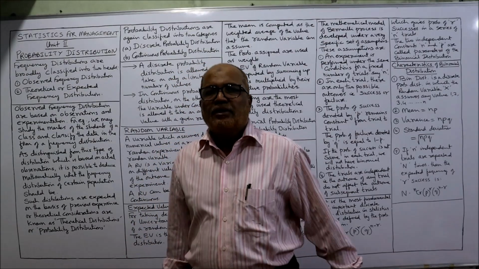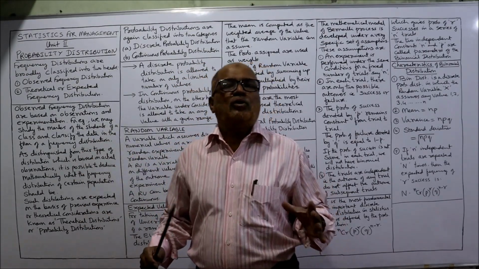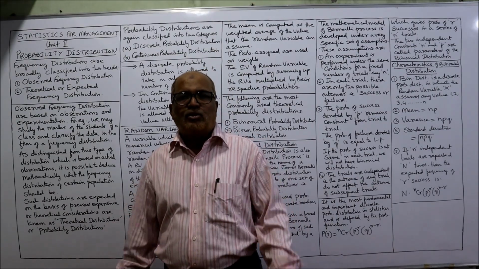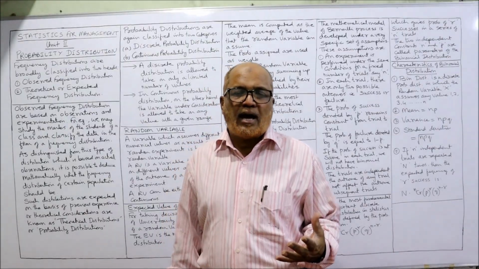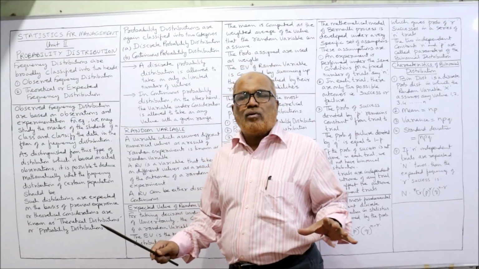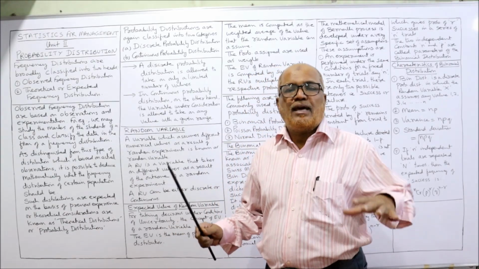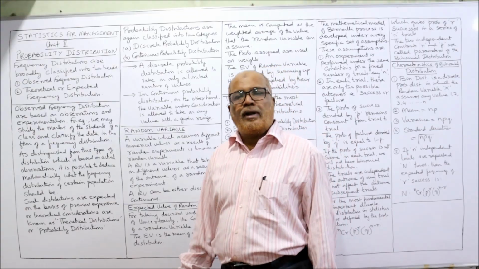Now first of all, probability distribution. Actually, frequency distribution can be classified into two categories. That is observed frequency distribution and expected frequency distribution. So all the frequency distributions can be divided into observed and theoretical or expected.